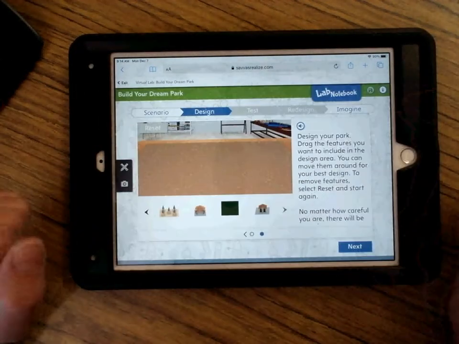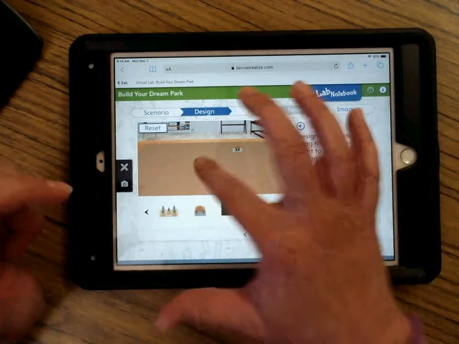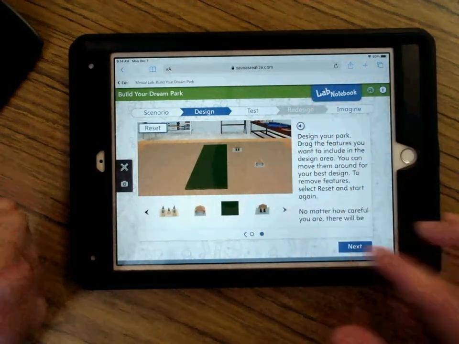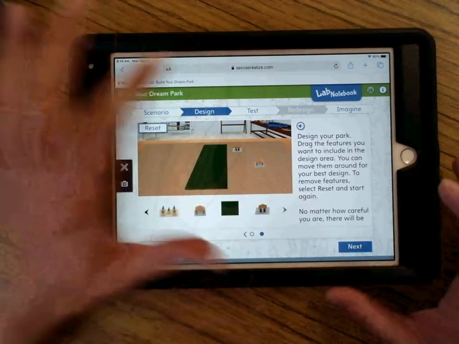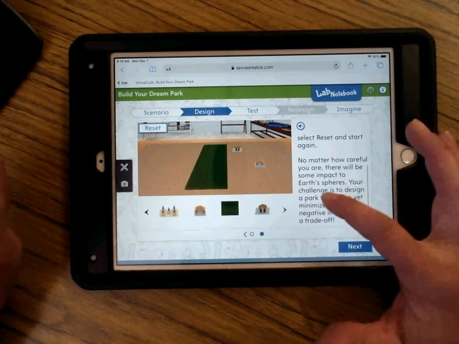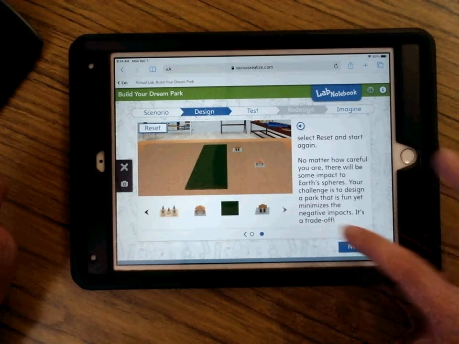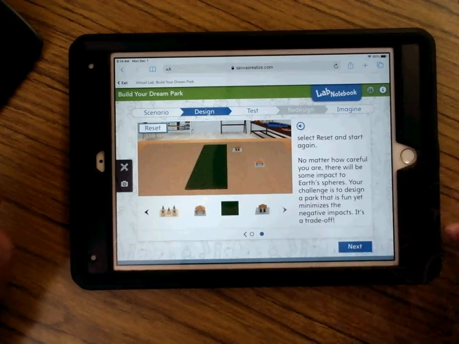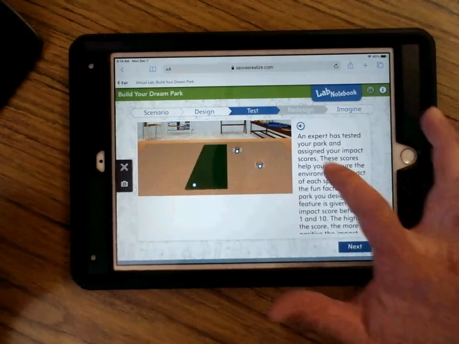Okay, so you have to type something in there. Then when you're done with the design, and I'm going to have to design something to just show you guys where we go. Okay, I just put something in there. I'm not doing anything. It says, no matter how careful you are, there will be some impact to Earth's spheres. Your challenge is to design a park that is fun yet minimizes the negative impacts. It's a trade-off. So then we click next, and now we're at test.